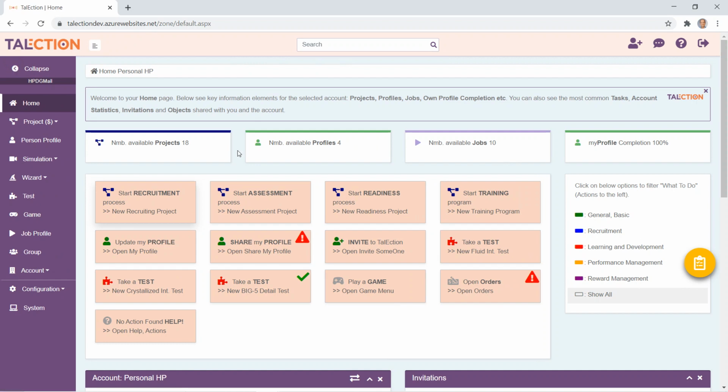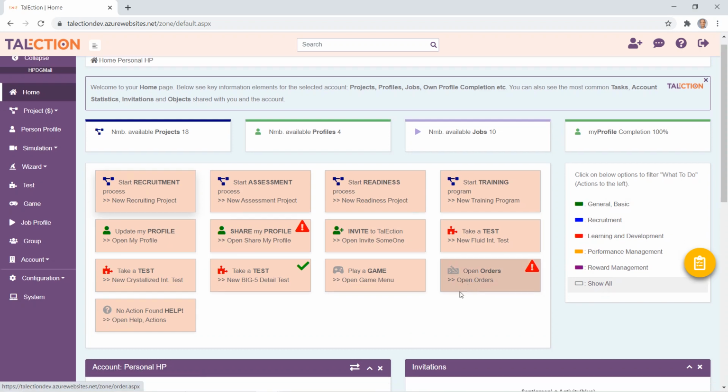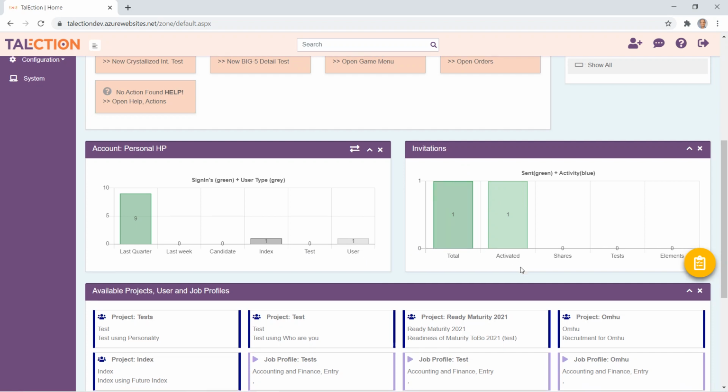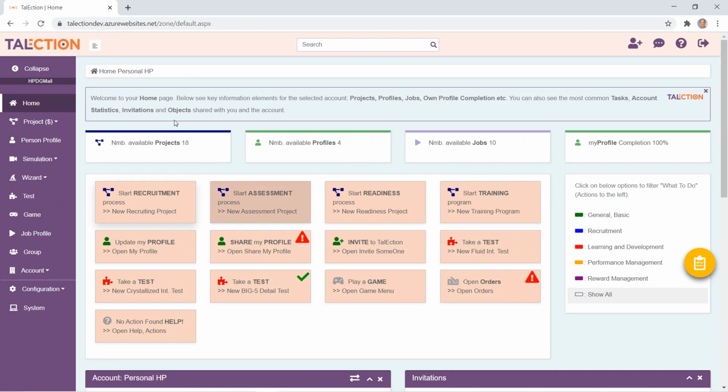On the home page, you usually have an overview of the different actions that you can do on the solution. You can choose different filters in order to see the actions that are specifically interesting to you. And then you have some activity monitoring on your account and the invitations that you have sent out, and the different profiles and projects that have been shared with you or that you have created yourself.